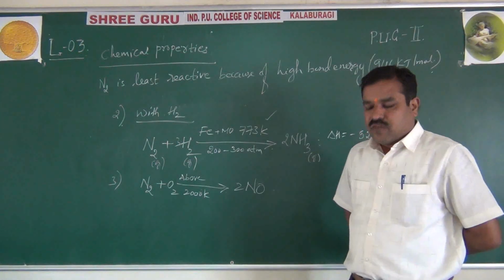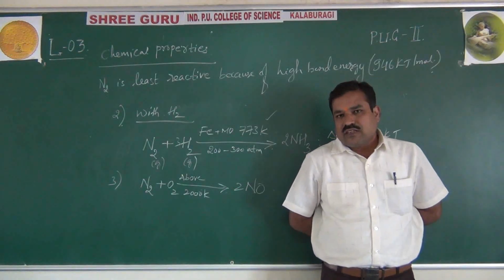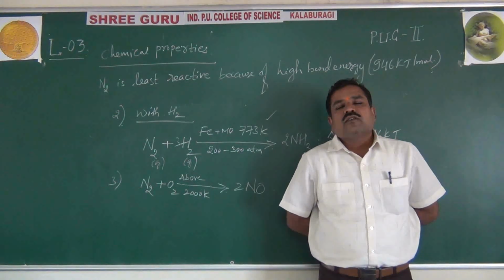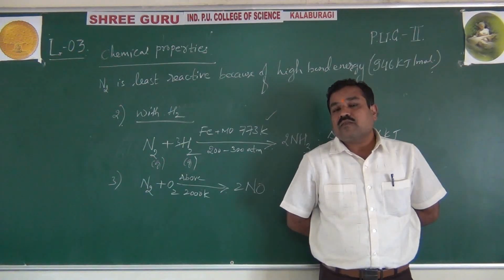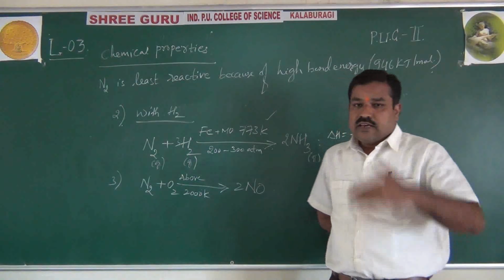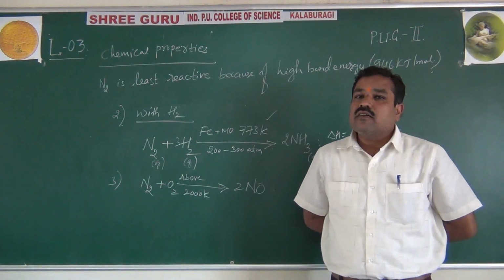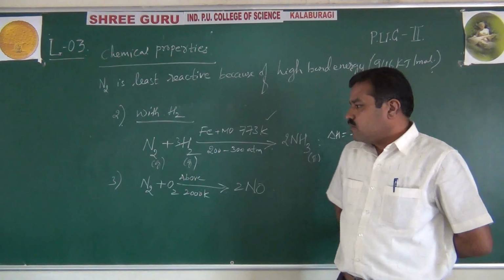But theory, we won't ask you. For nitrogen theory, we can remember only the preparation of pure nitrogen using azides, that is barium azide and sodium azide. And for 1 mark I am repeating: dinitrogen is least reactive. Why? Because of high bond energy. It has a triple bond. To break the triple bond, we need a high energy of 946 kilojoules per mole. That's why it is chemically inert or least reactive compared to other elements of the group.